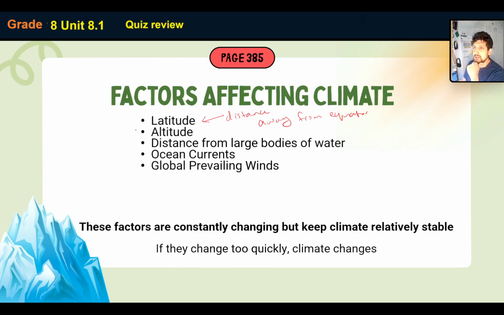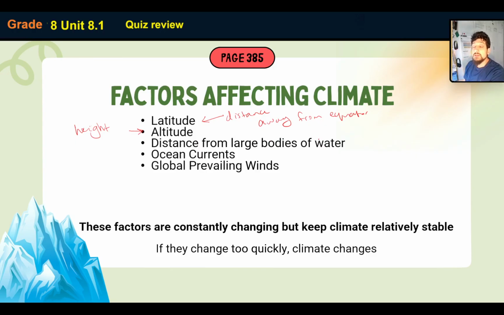The other thing is altitude, and that is how high you are from the ground. If you live up on the mountain, then obviously it's going to be a lot colder than if you are on the surface. So, altitude is how high up you are, or how far away from sea level or from the surface you are. That's the height. Next, distance from large bodies of water.